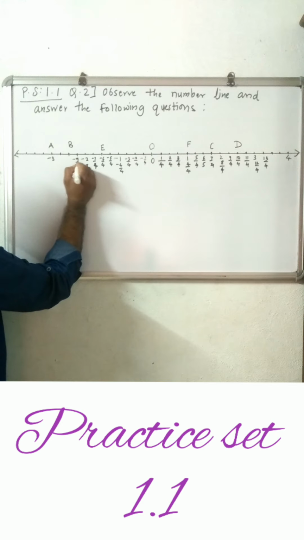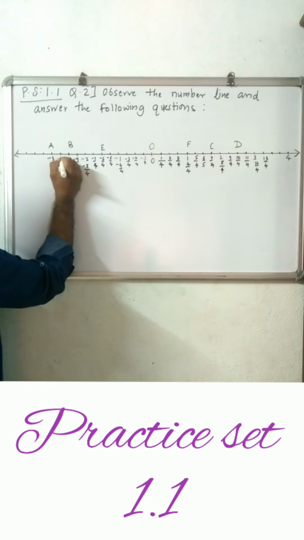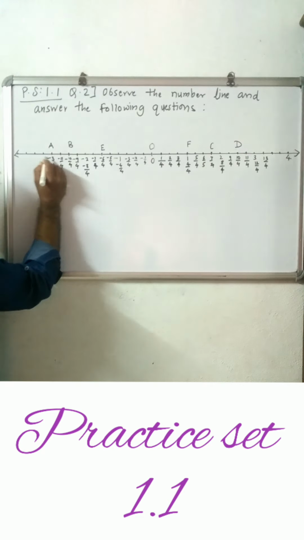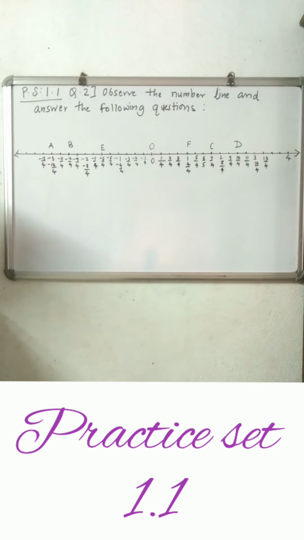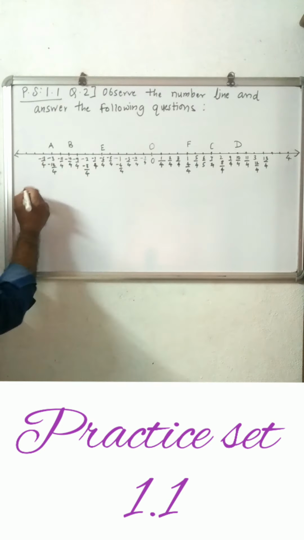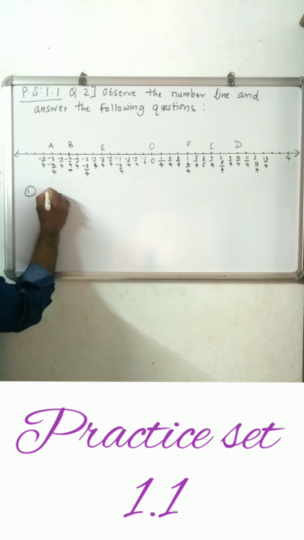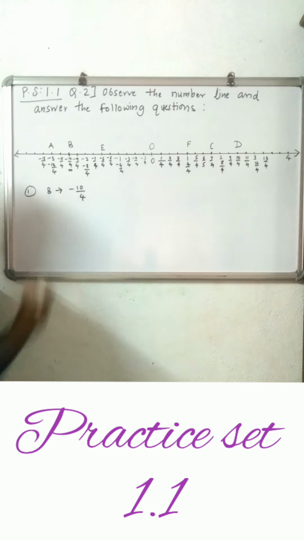Then minus 9 upon 4, after minus 2, minus 10 upon 4, minus 11 upon 4 and minus 12 upon 4, which means 4 3s are 12, minus 3, and minus 13 upon 4 and so on on the left hand side. Now first question is, which number is indicated by point B? The number indicated by point B is minus 10 upon 4.